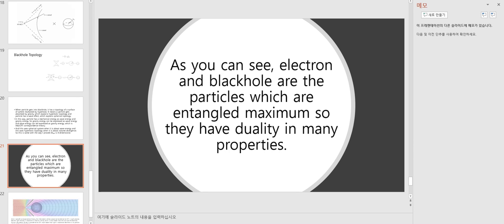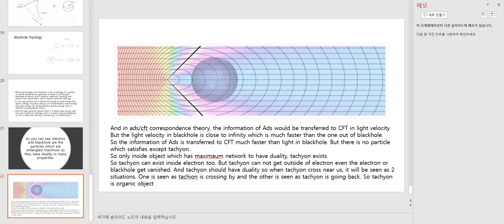As you can see, electron and black hole are particles which are maximally entangled, so they have duality in many properties. And in AdS-CFT correspondence theory, the information of AdS would be transferred to CFT at light velocity, but the light velocity in a black hole is close to infinity, which is much faster than outside the black hole. So the information of AdS is transferred to CFT much faster than light in a black hole, but there are no particles which satisfy this except the tachyon. So only inside an object which has maximum entanglement to have duality, a tachyon exists.